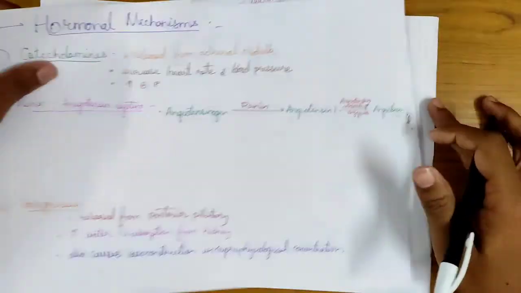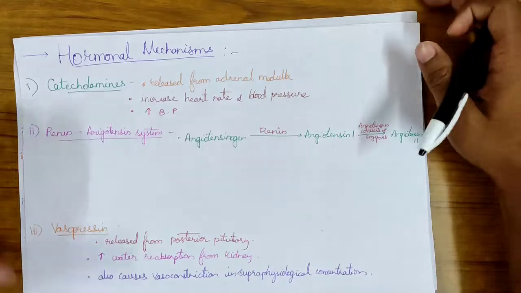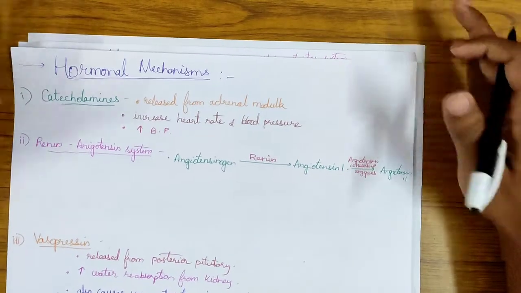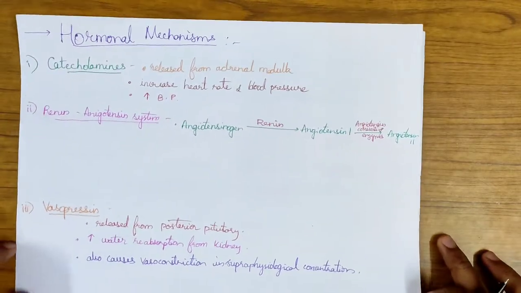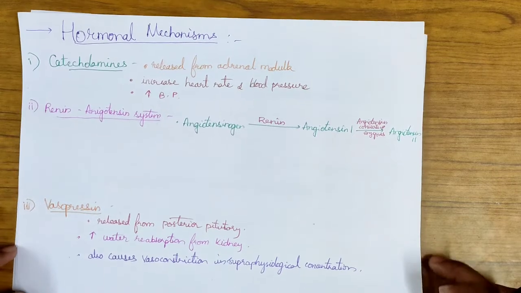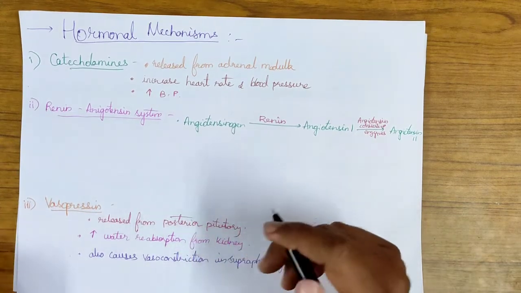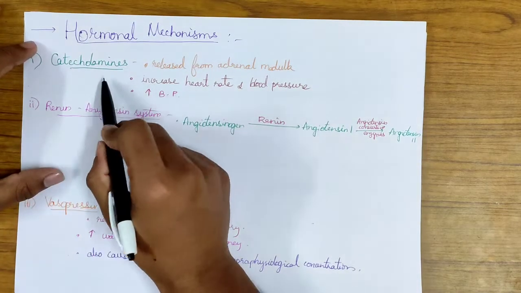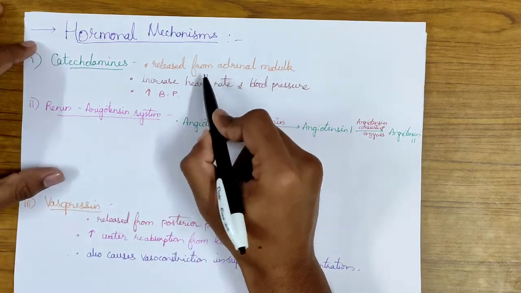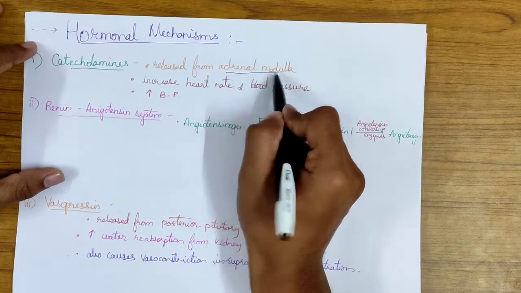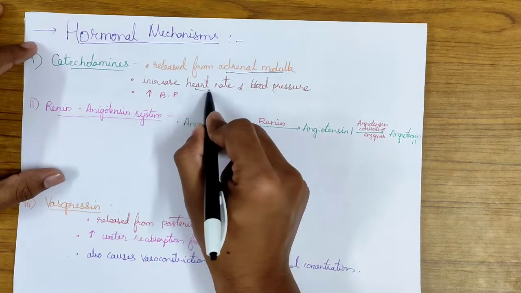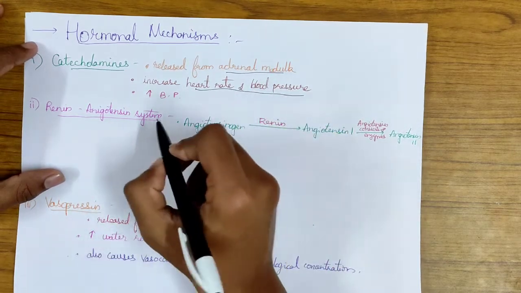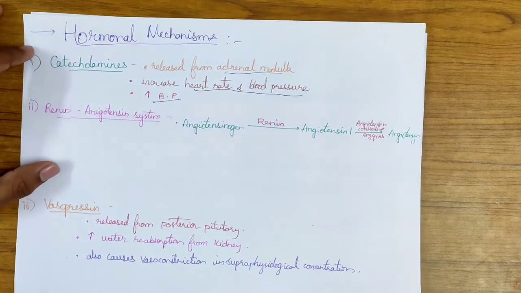So after the vascular mechanisms, let's talk about the hormonal mechanisms under the short-term regulation of the blood pressure. Here I will talk about the main important hormones which regulate the short-term regulation of the blood pressure. The first one is the catecholamines. These are released from the adrenal medulla. They increase the heart rate and thereby increase the blood pressure.